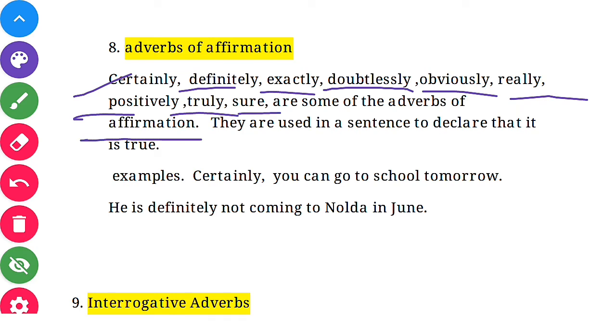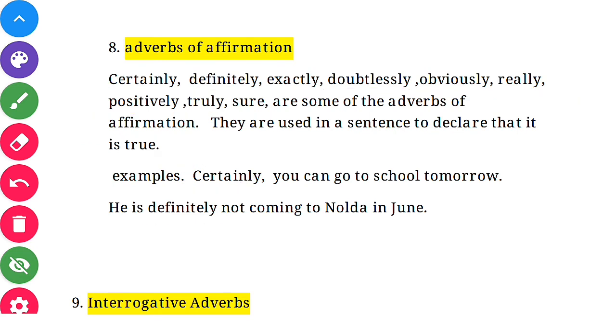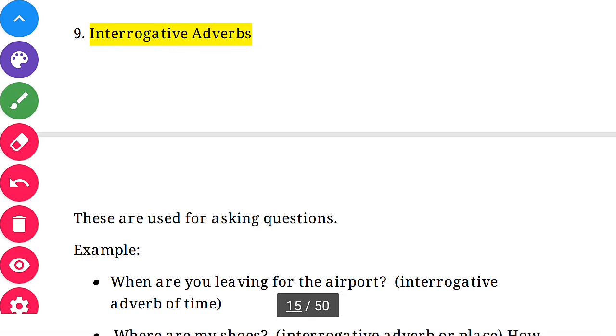You know, affirmation, there are rigid things. Certainly I will do this, so there is what? A positive thing. You can come, you can go to the school, and he will definitely come. So these words always show affirmation and positive things.